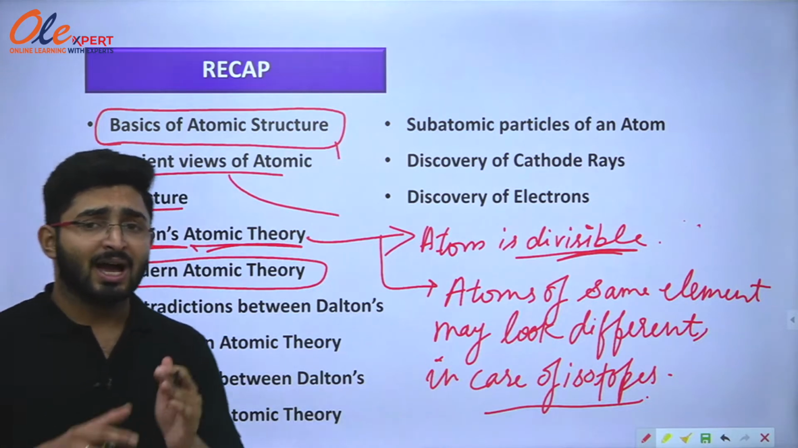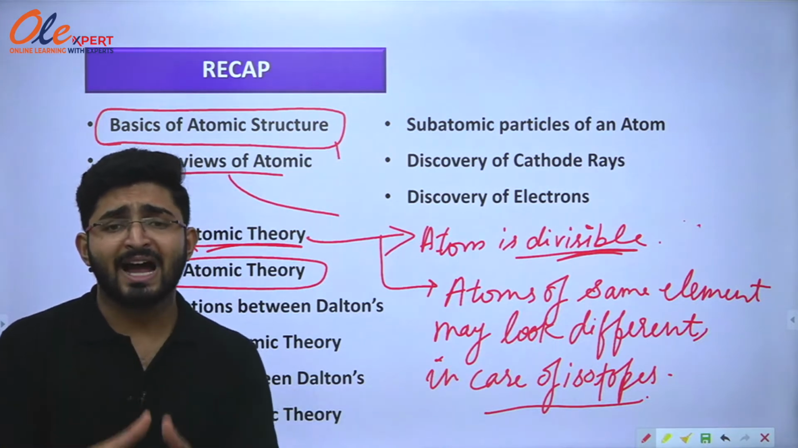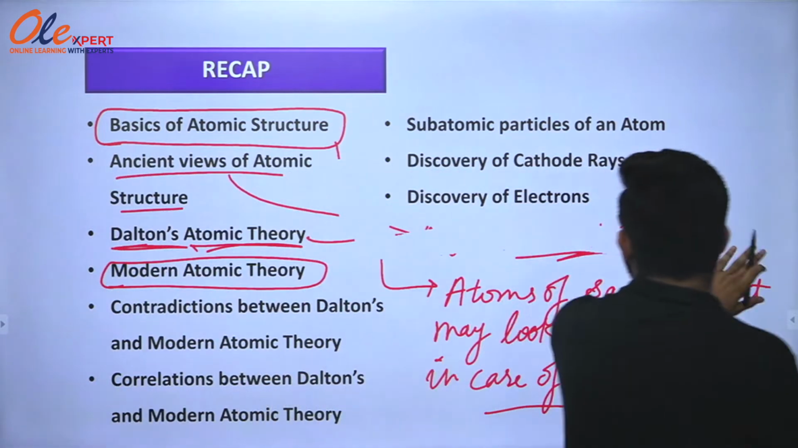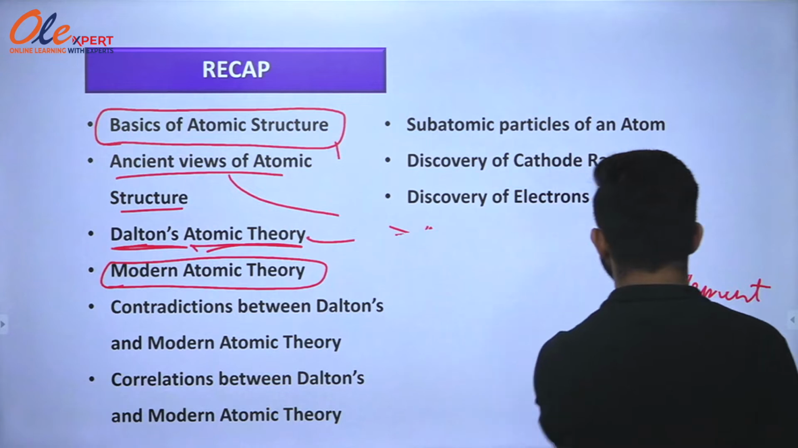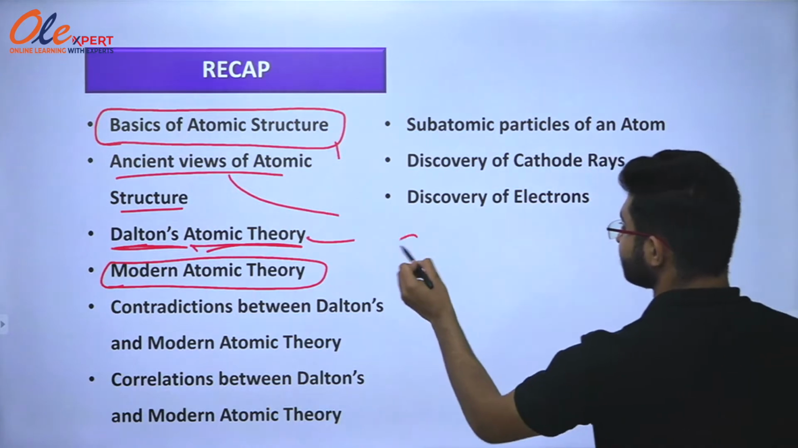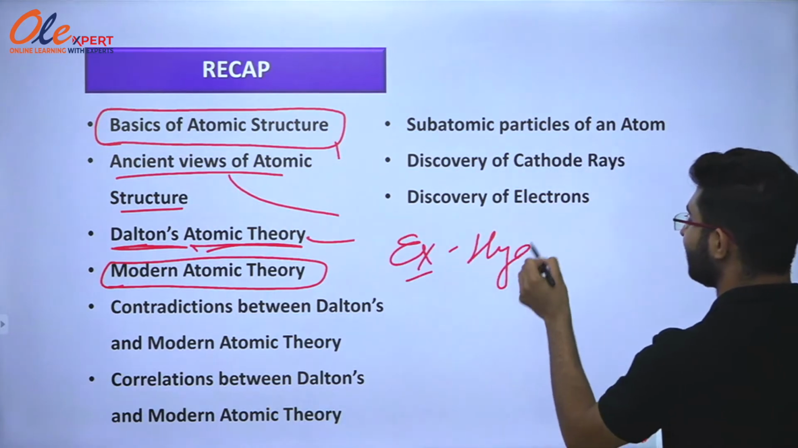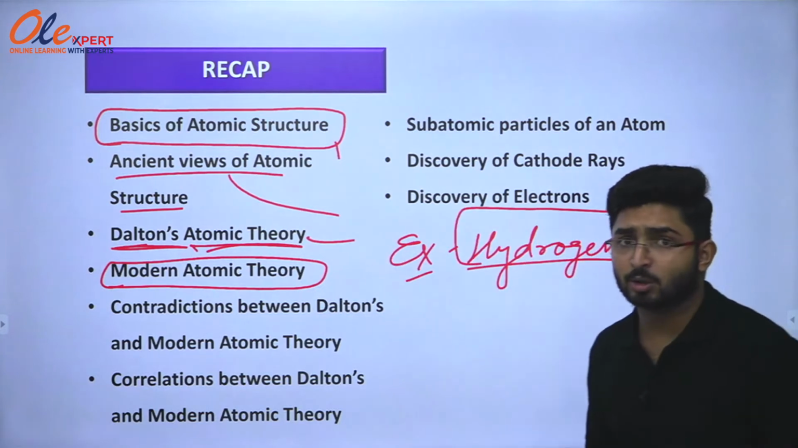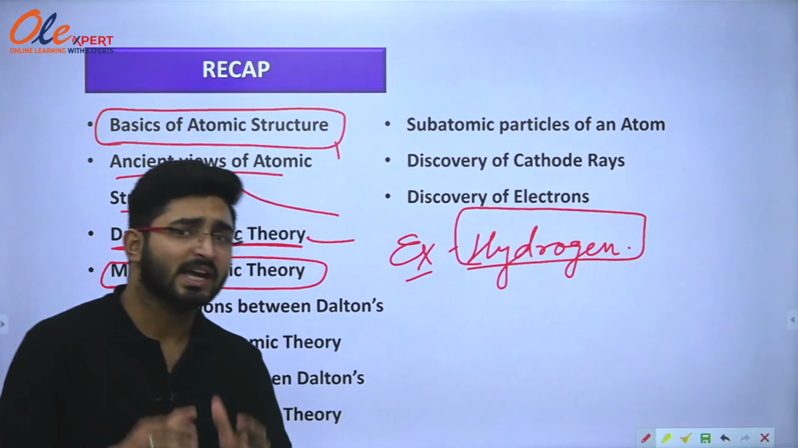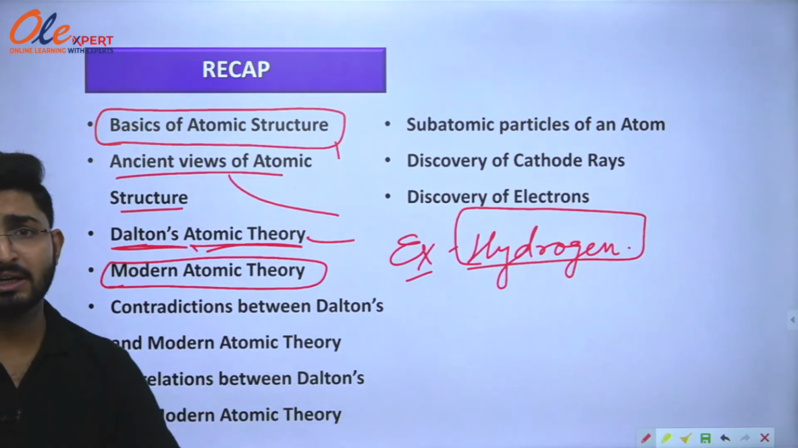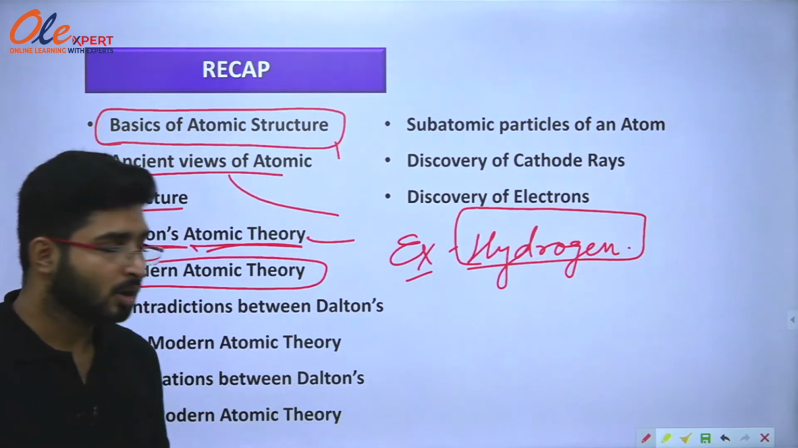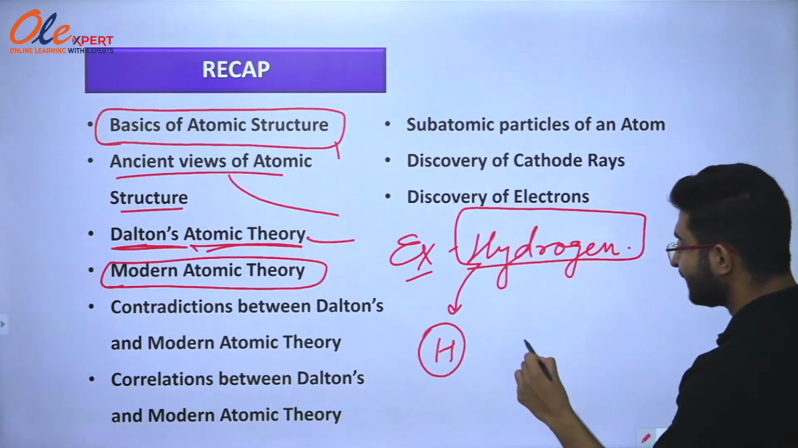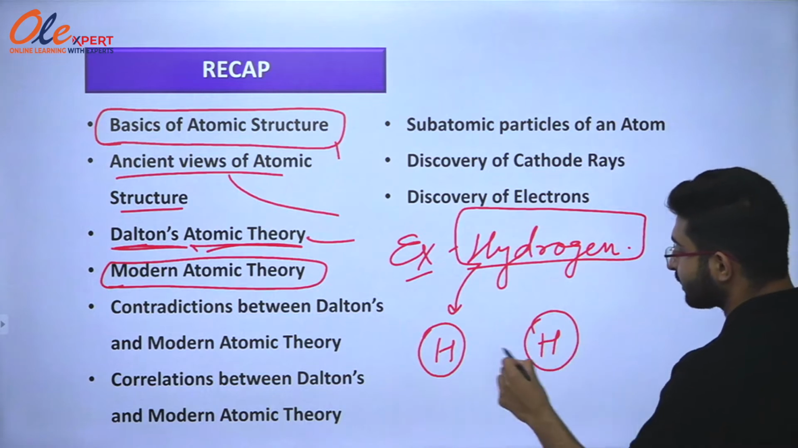Now what are isotopes? Isotopes are those particles that have same atomic number but different mass number. Let me take an example, hydrogen. When I go along with Dalton's atomic theory, the second postulate was that atoms of same element are identical. What does it mean? If I have an atom of hydrogen, then another atom of hydrogen will look alike.